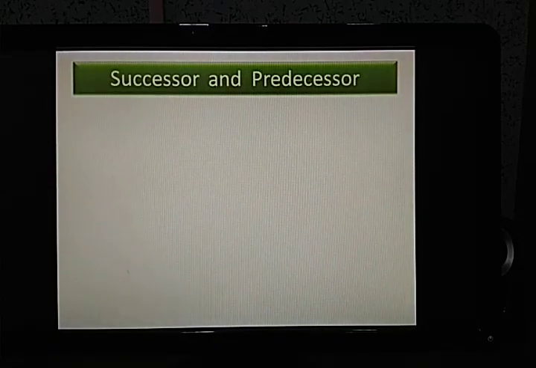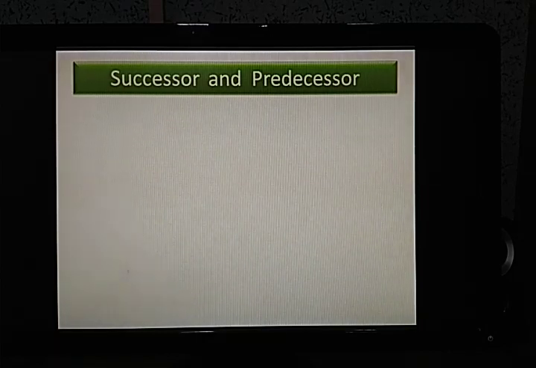Successor and predecessor. Now maybe you all have got some idea about these terms called successor and predecessor. You all have read in your smaller classes or in earlier classes about the number that comes before and after a given number.